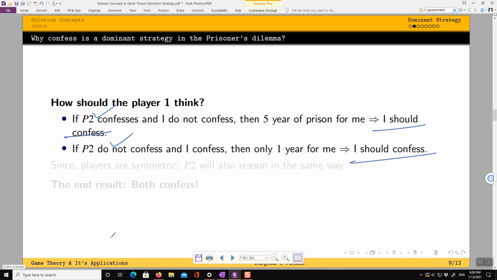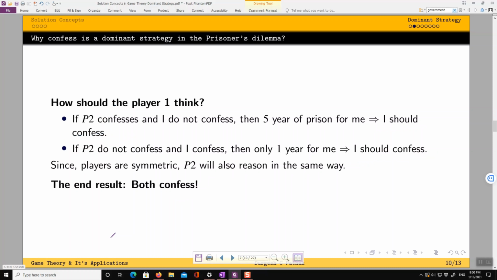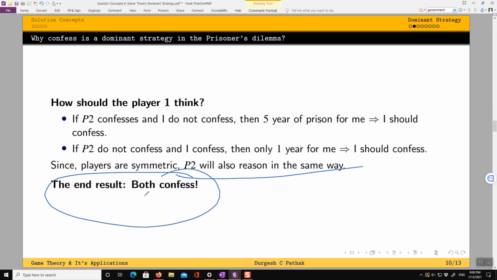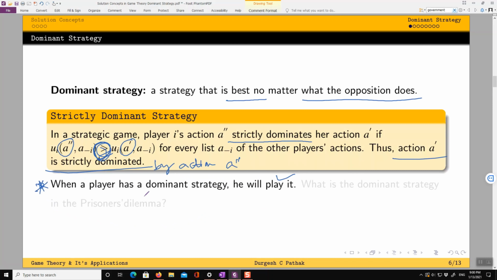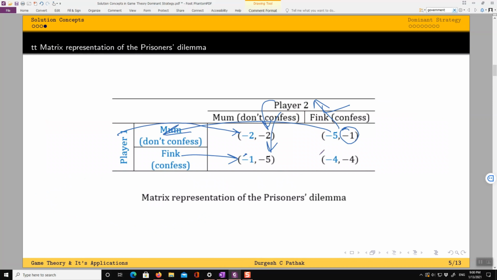The players are symmetric in our game. So what will happen? Player 2 will also reason in the same way, and as a result both will end up confessing, and you see what is happening. When both end up confessing, the outcome is Fink Fink, with a resulting payoff of 4 years of prison for each, right?